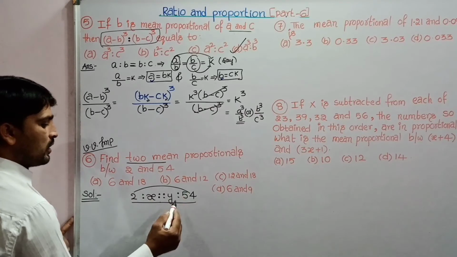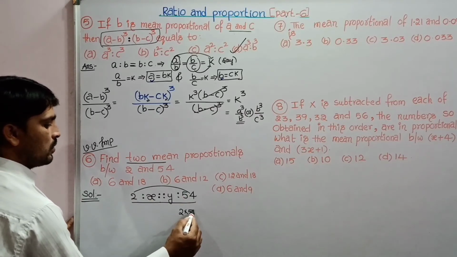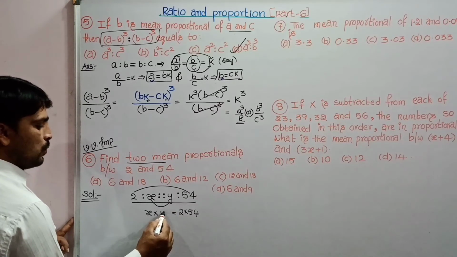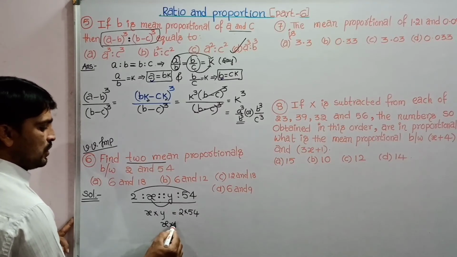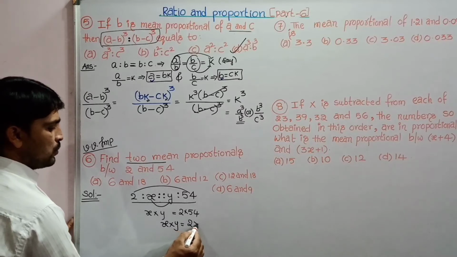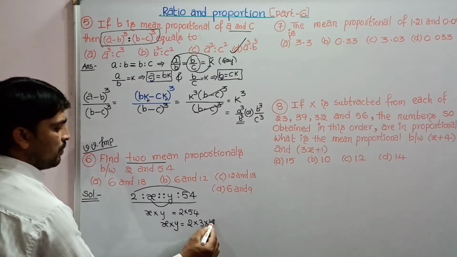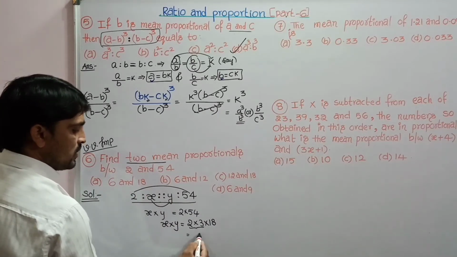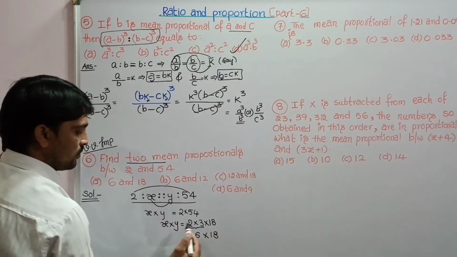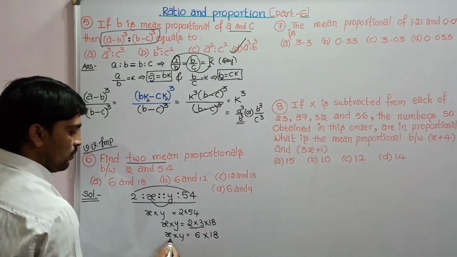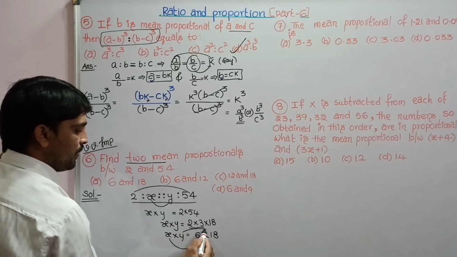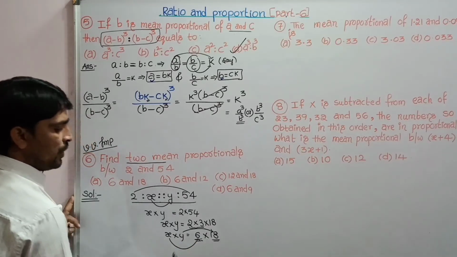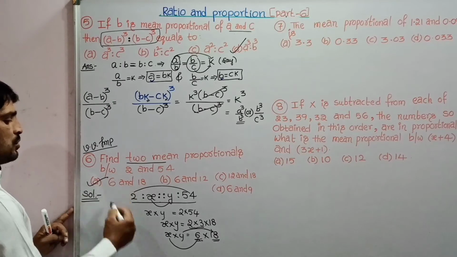Then we have product of extremes equal to product of middles or means, X into Y. That is X into Y can be written as 2 into 54, that is 2 into 3 18s are 54. So that is 6 into 18. X into Y equal. So X value is 6, Y value is 18. So the two mean proportionals between 2 and 54 are 6 and 18. Option A is correct.